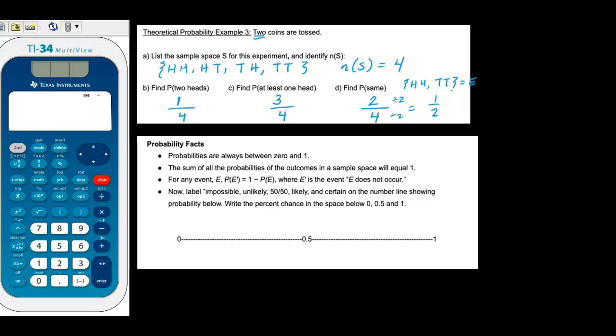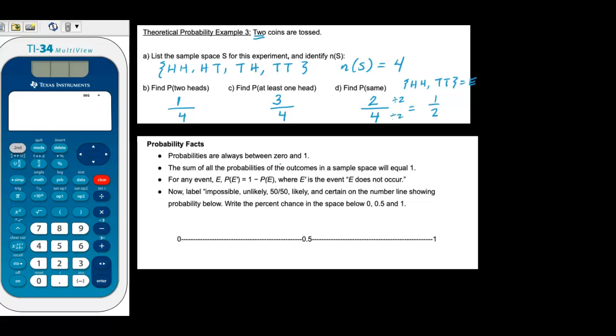These can be really helpful just to guide you in doing these probability problems. So probabilities are always between 0 and 1, and you can see that on the number line below. This is really nice because when you're doing these probability questions, if you ever get an answer that's not between 0 and 1, then you know you did something wrong.